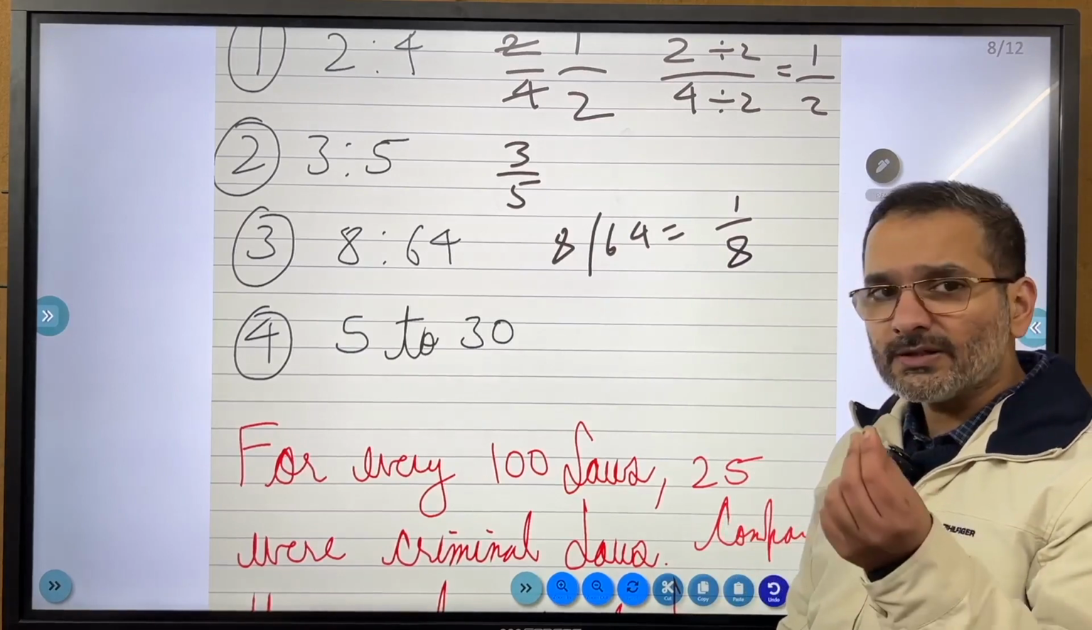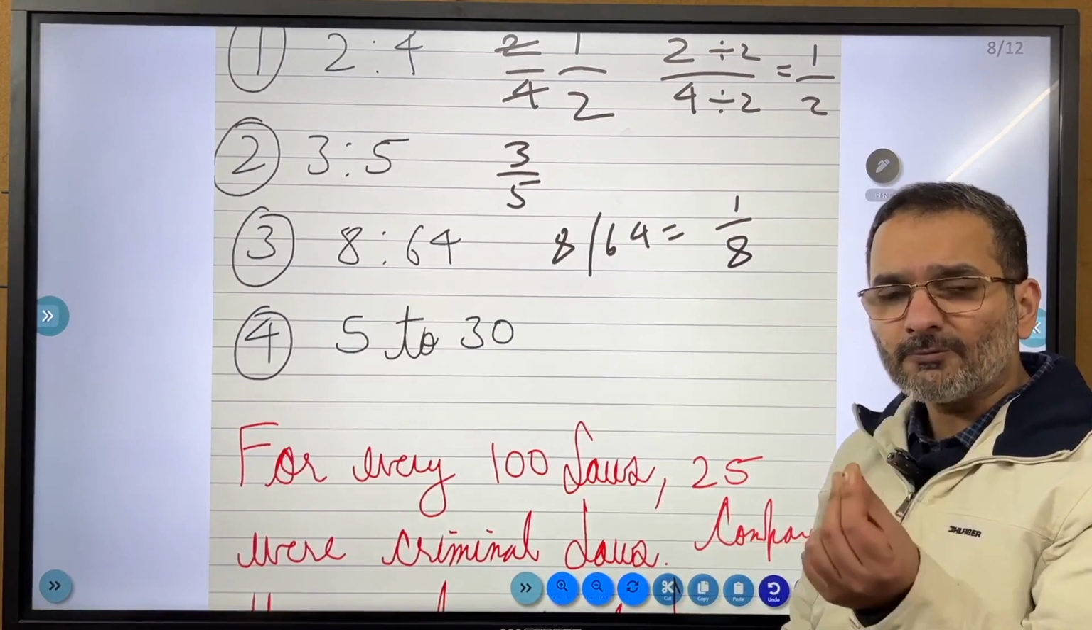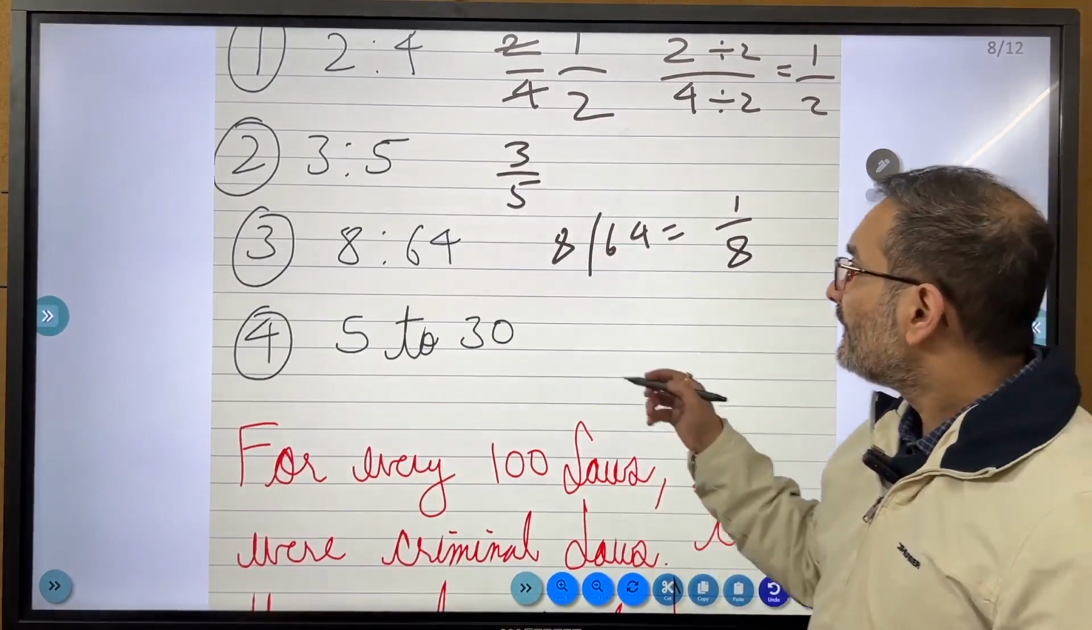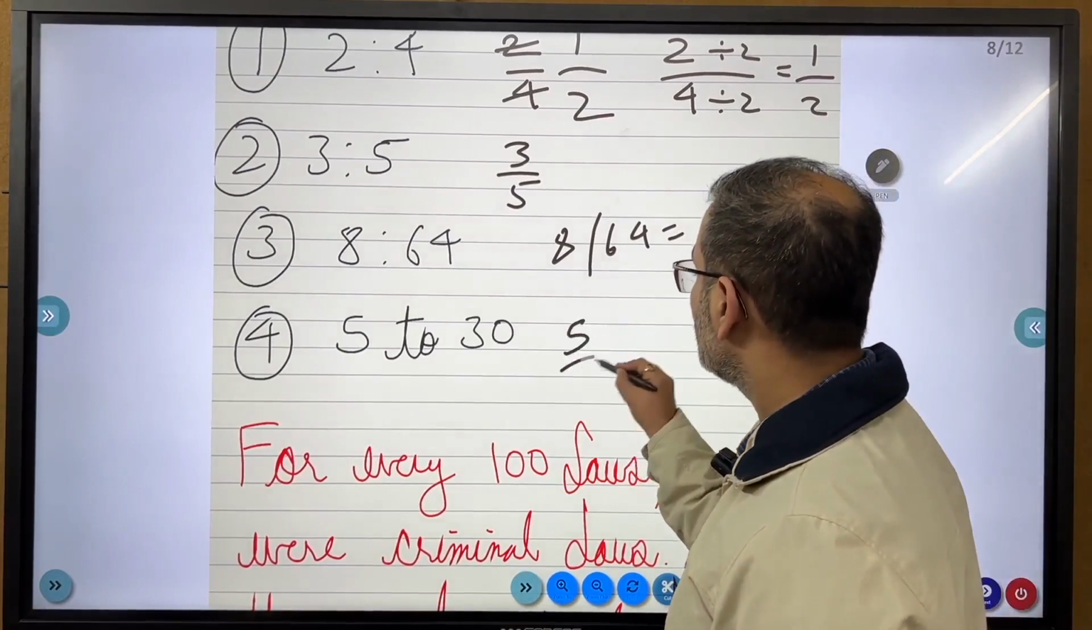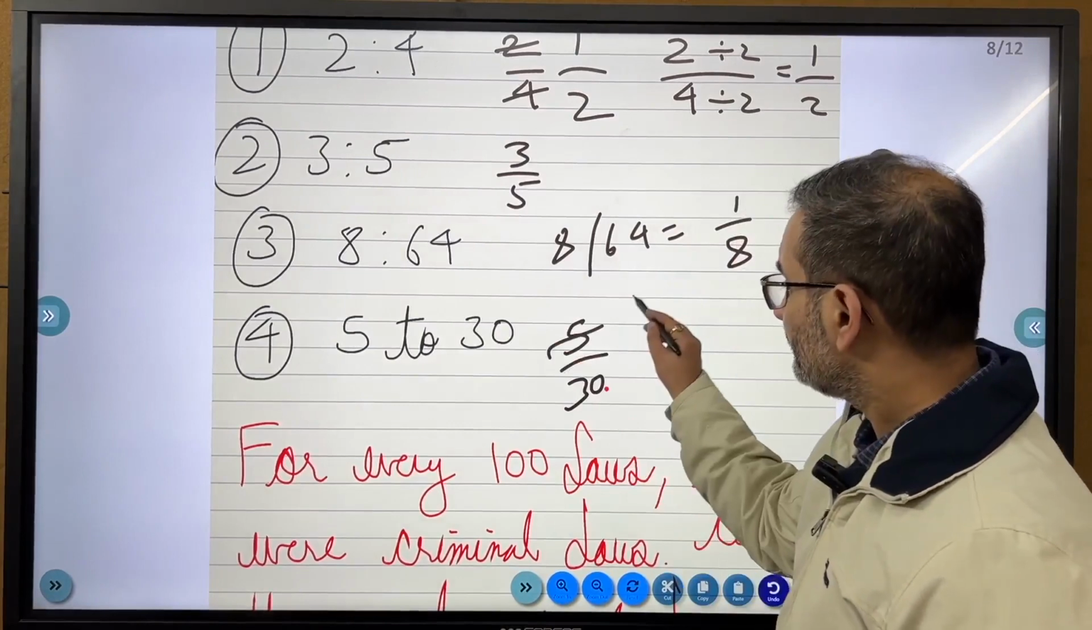All of these concepts are going to make a difference for you in the exam when you'll be solving those word problems, as long as these concepts are crystal clear. Next, 5:30. Great. 5/30. 5 6s are 30.